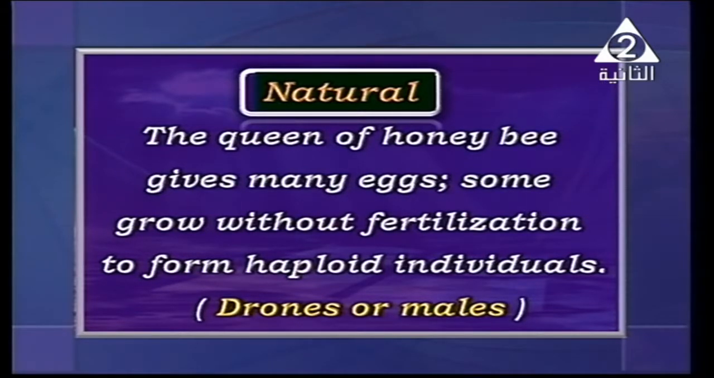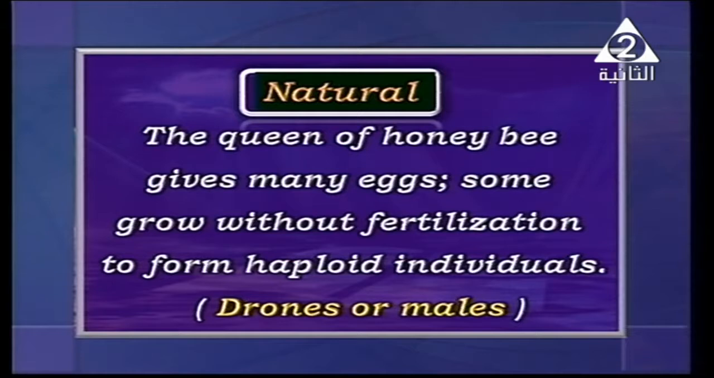For example, the queen honeybee gives many eggs. Some of these eggs grow without fertilization. Seriously, yes. Some of them grow without what? Without fertilization to form what? Haploid individuals. What does haploid mean? As we said, haploids carry half of the genetic material, and they give us what? Males or drones.